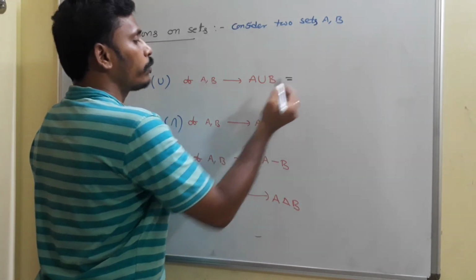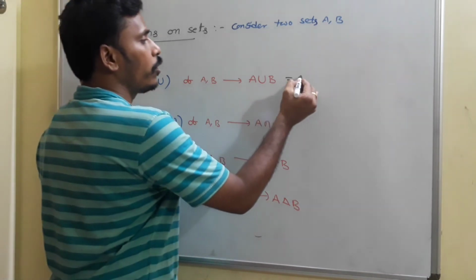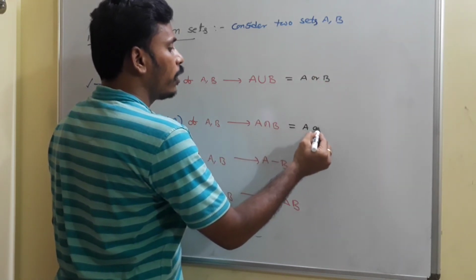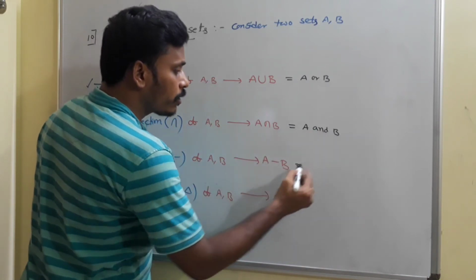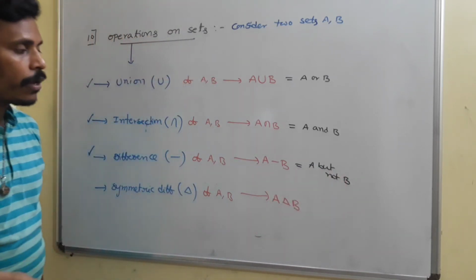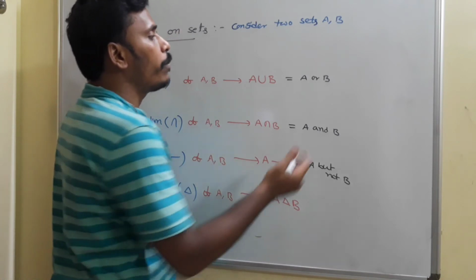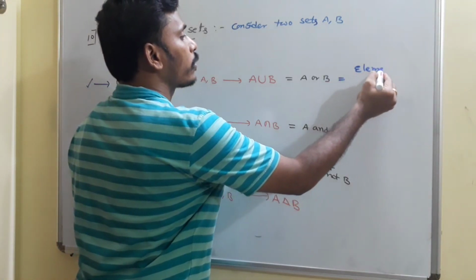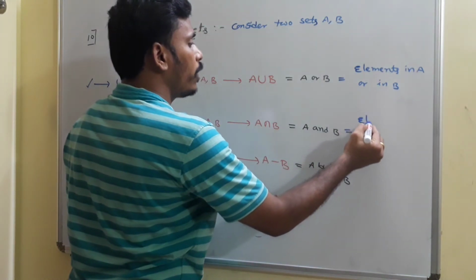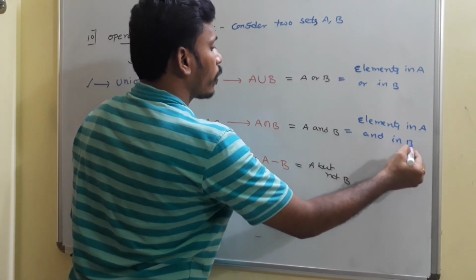A union B is equal to all the elements in A or in B. In a single word, A union B is A or B, A intersection B means A and B, and A minus B means A but not B. And we need to think in a different manner for A delta B. Once again, A or B means elements in A or in B, whereas A and B means elements in A and in B. These elements must be in both.